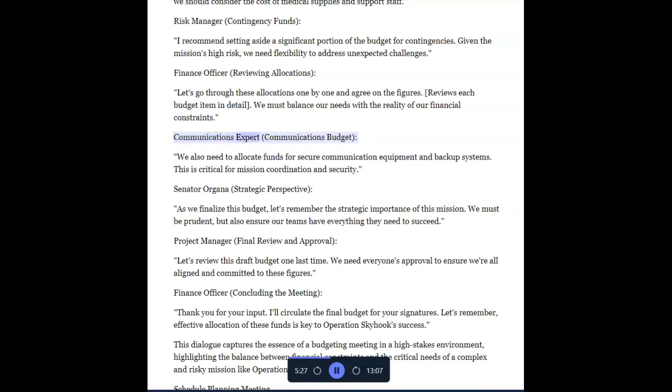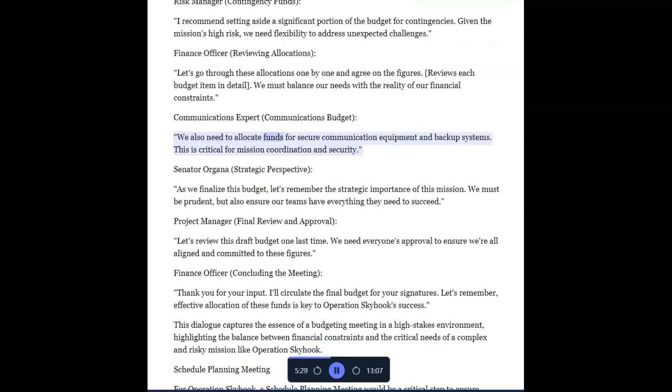Communications expert, communications budget. We also need to allocate funds for secure communication equipment and backup systems. This is critical for mission coordination and security.